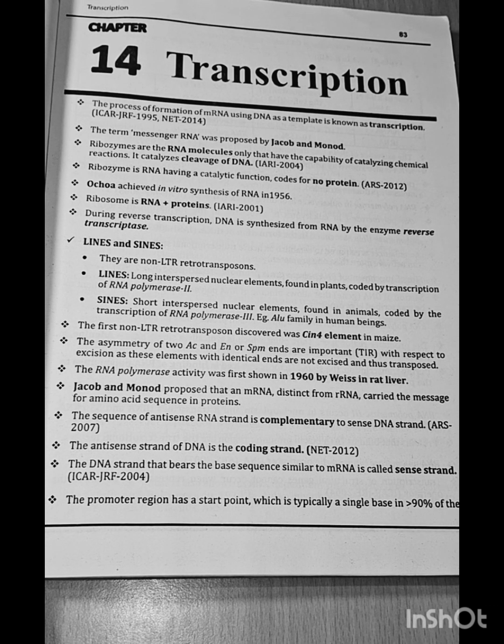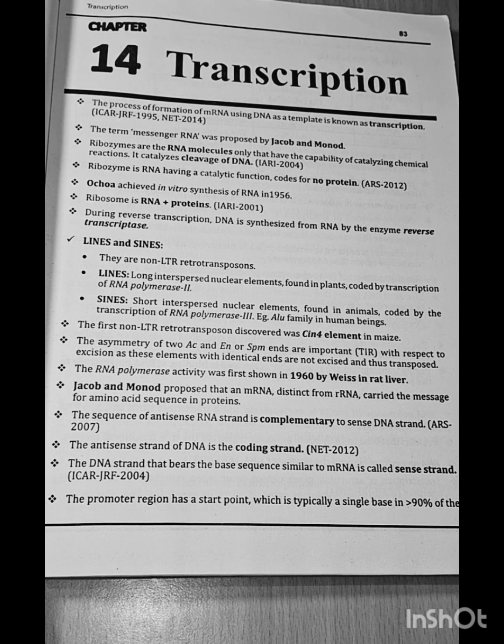LINEs and SINEs. They are non-LTR retrotransposons. LINEs are the long interspersed nuclear elements found in plants, coded by transcription of RNA polymerase II, and SINEs are short interspersed nuclear elements found in animals, coded by the transcription of RNA polymerase III. Example, ALU family in human beings.